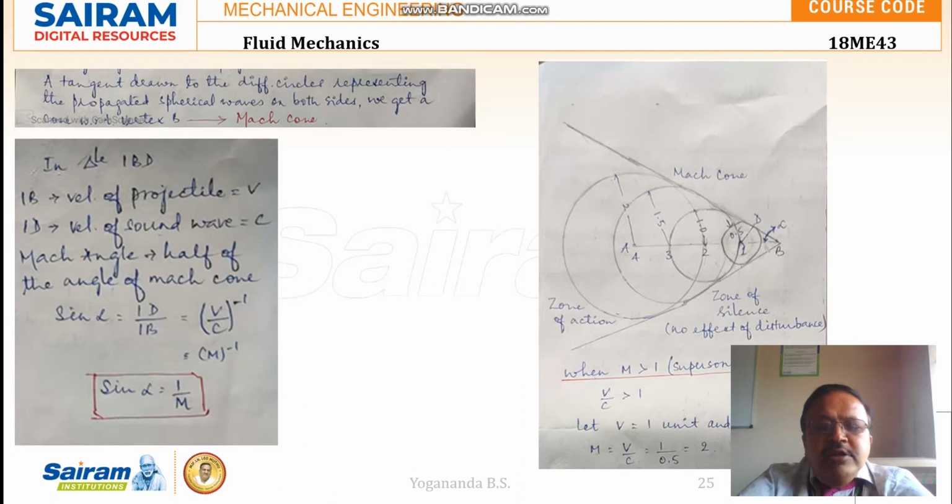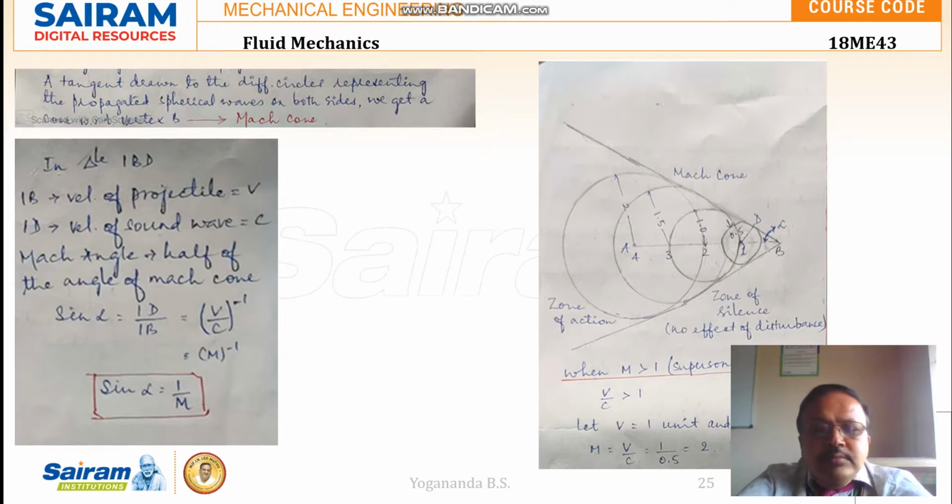In the earlier session, we have discussed sonic flow and subsonic flow. That is, M equal to 1 is sonic flow, Mach number less than 1 is subsonic flow, and M greater than 1 is supersonic flow.